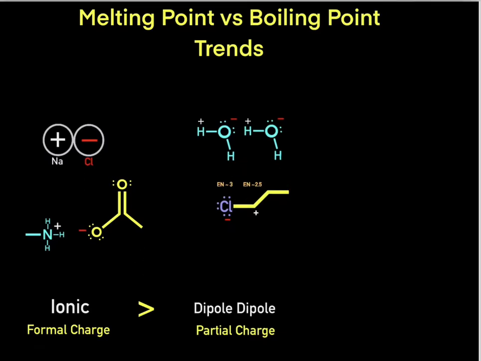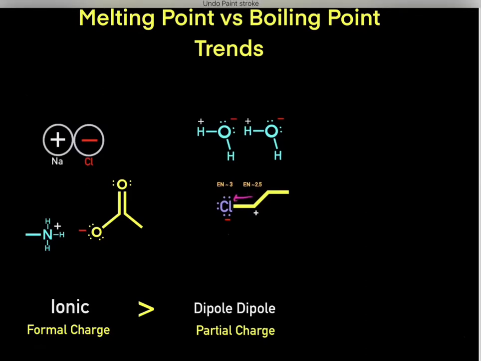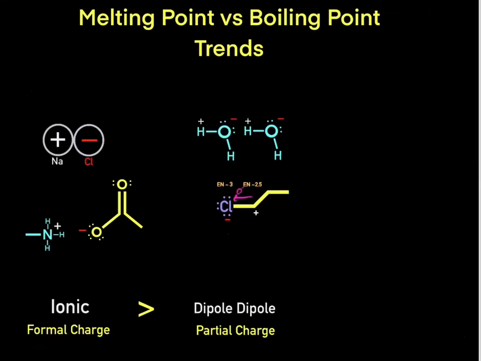Another example is this compound. So here we have a chlorine with a covalent bond to this carbon. Again, chlorine is more electronegative than carbon. Therefore, because chlorine is more electronegative, it's going to pull negative charge density towards it. As it pulls negative charge density towards it, it's going to have a partial negative charge, and this carbon's going to have a partial positive charge because, again, it's losing negative charge density.